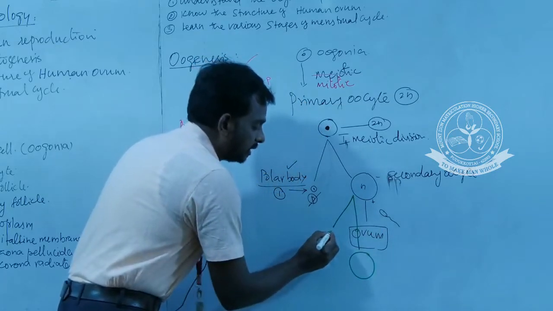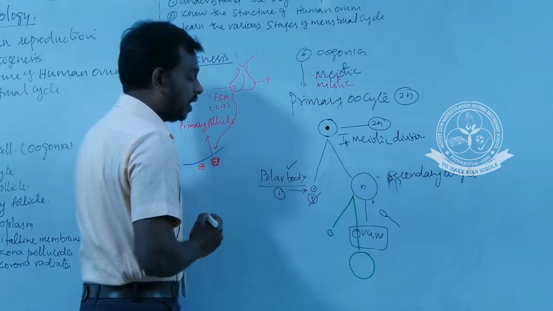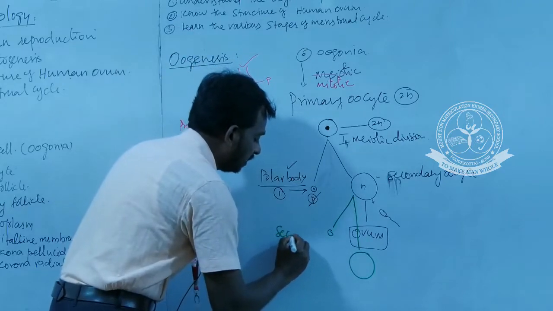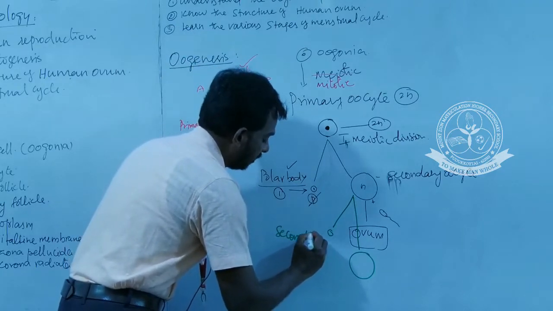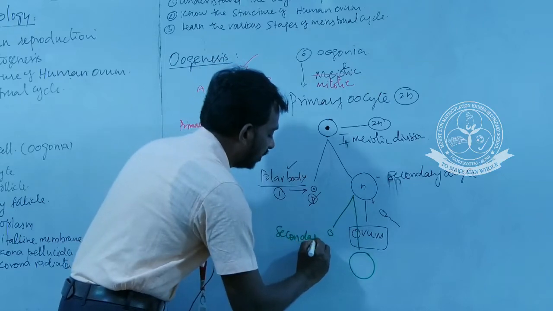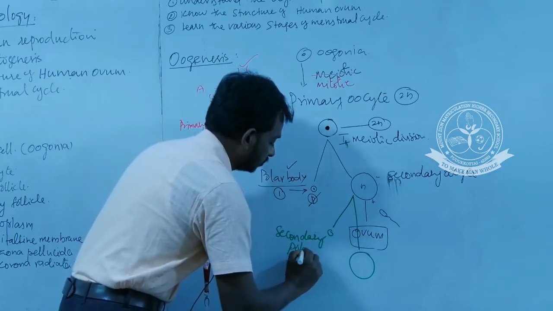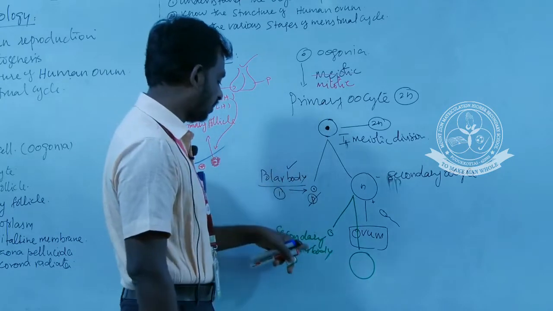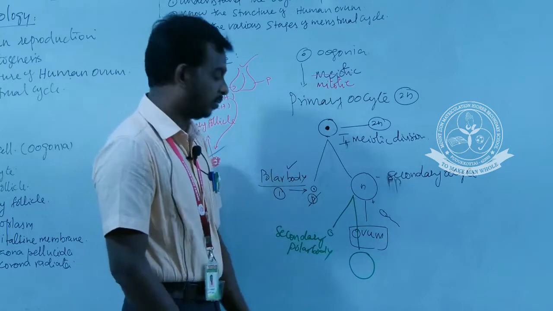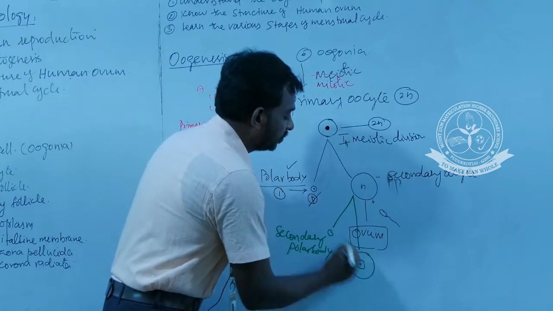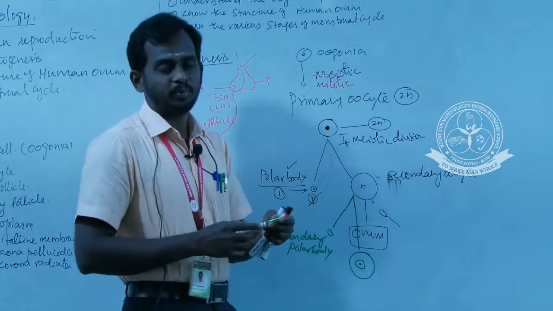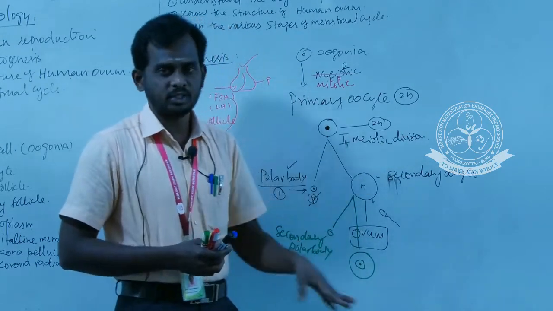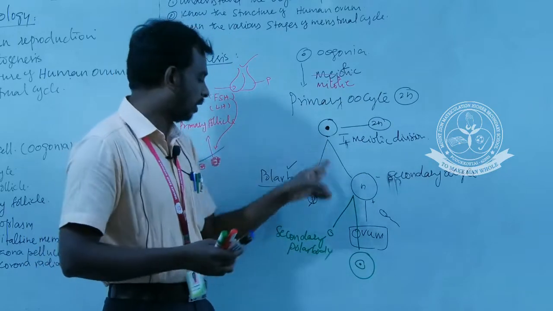large cytoplasm, another one with a smaller cytoplasm. This is called the secondary polar body. The primary polar body is the first polar body, this is the second polar body, and this is the ovum. Okay, so totally how many polar bodies are formed during the oogenesis process? There are two polar bodies.